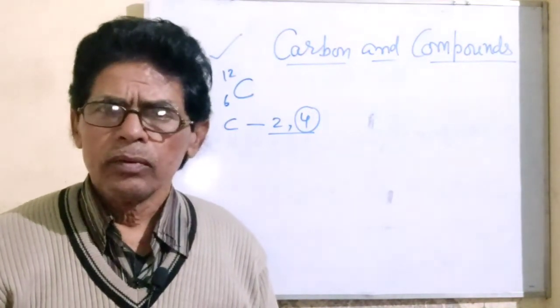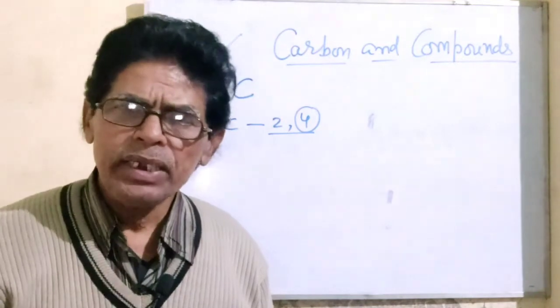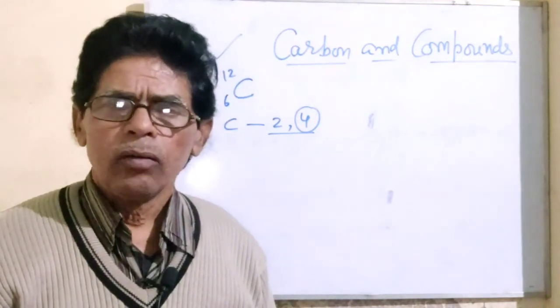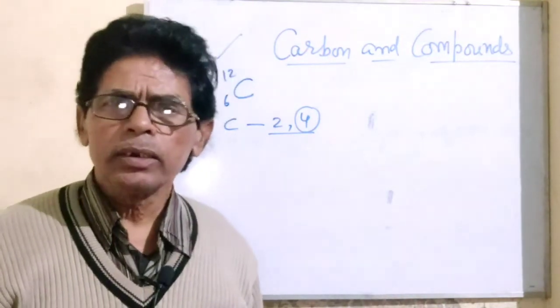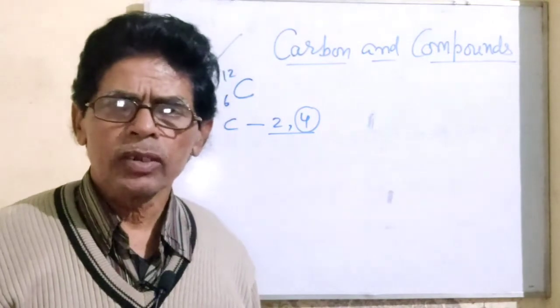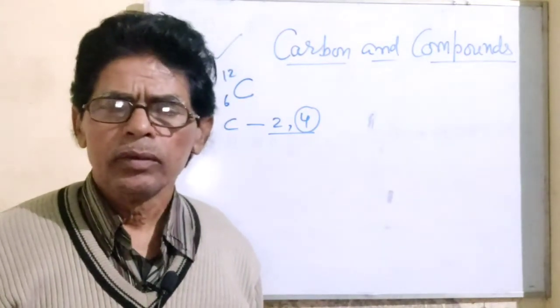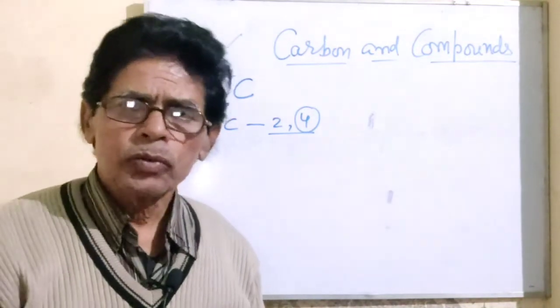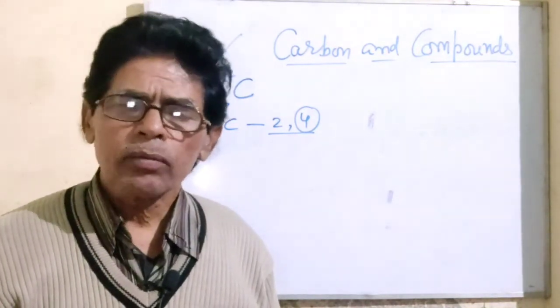We know the atom needs electrons to achieve the nearest inert gas configuration, that of neon. But let us introduce one more electron. What will happen?